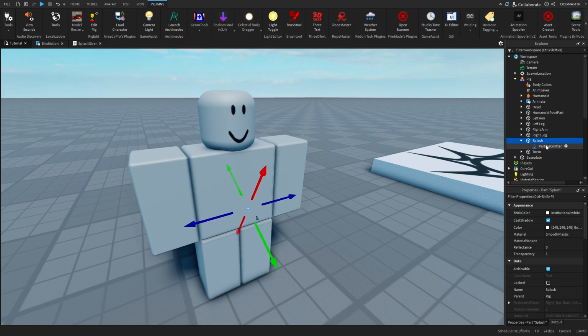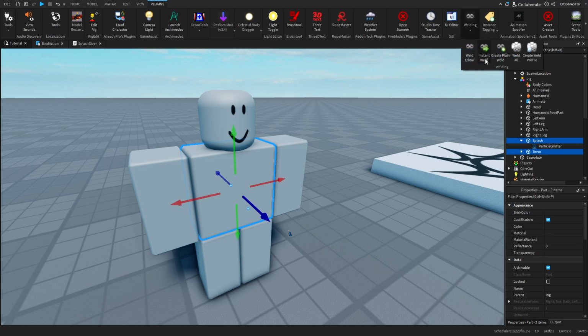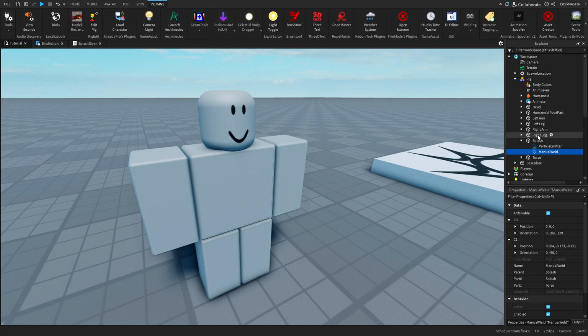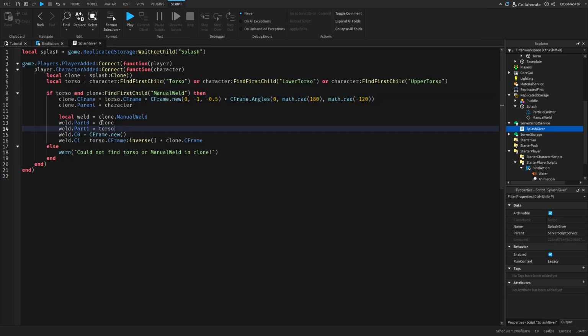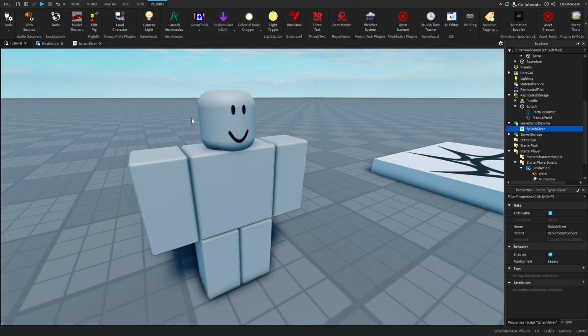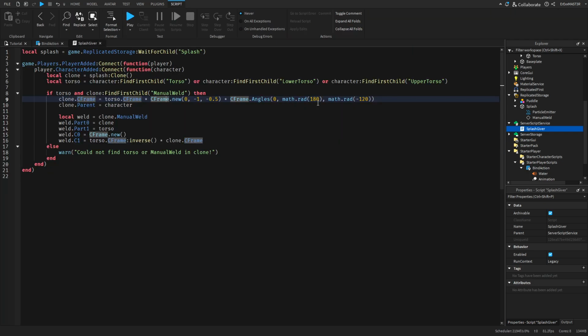So I selected the splash and the torso and just clicked on the instant weld, and that creates a manual weld. And then inside of the script we just change it so we get the manual weld. Oh, and before that we actually set the C frame to be like in front of the player, and also here I just put the actual rotation, but I don't think it even worked really, so you can probably get rid of all this and it should probably still work.